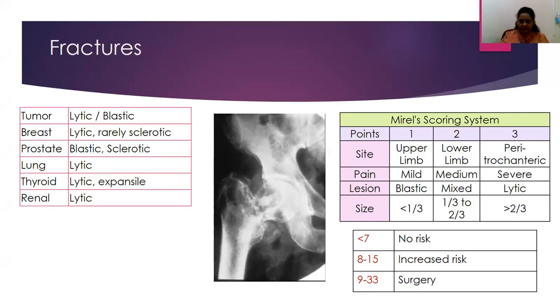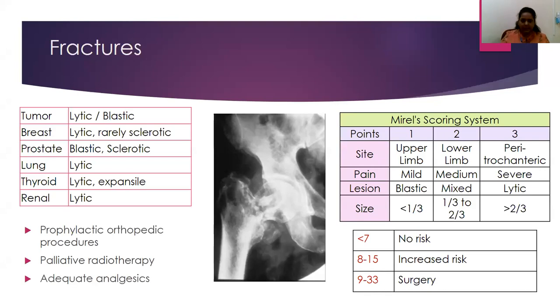So the major thing, the first important is prophylactic orthopedic procedures, consider palliative radiotherapy, and use adequate analgesia based on our WHO analgesic ladder, using either non-opioids plus opioids and adjuvants.